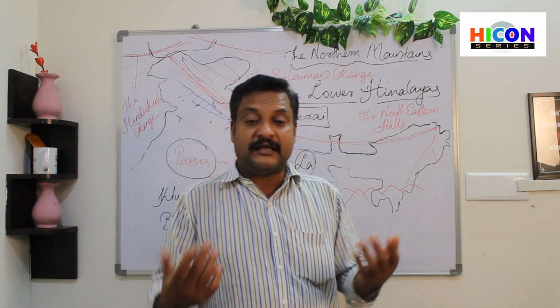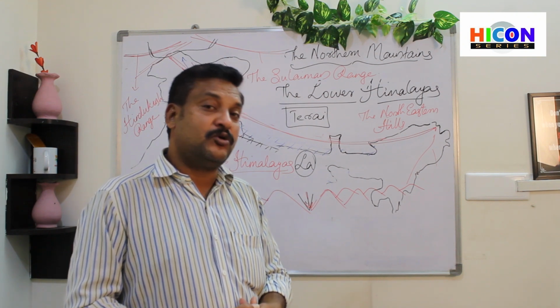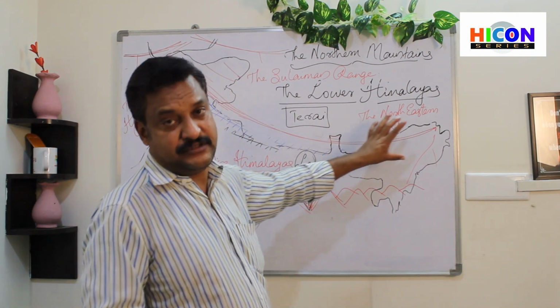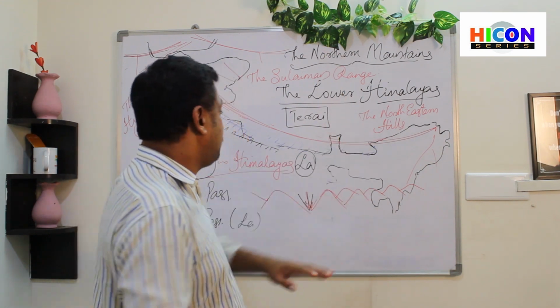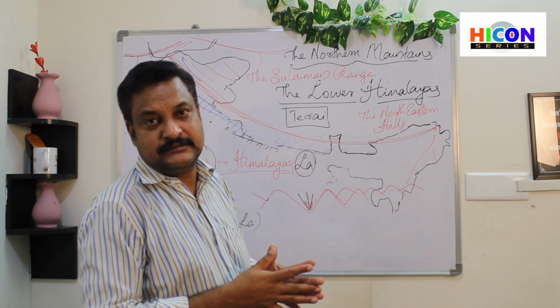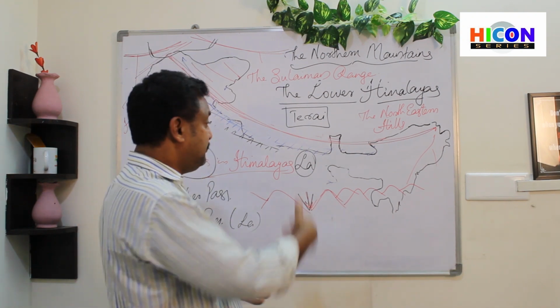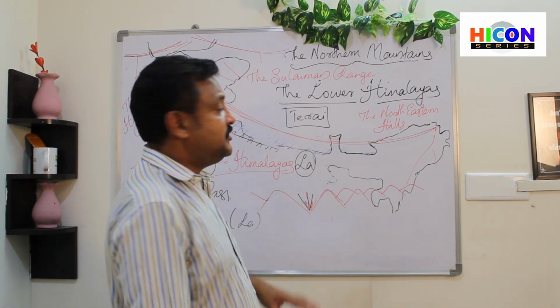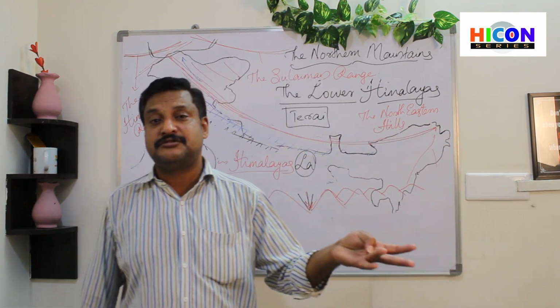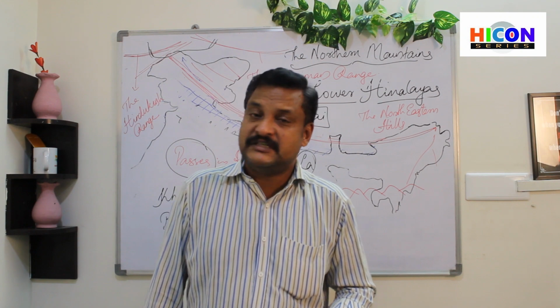Sheep rearing and cattle rearing are among the major occupations in this region because agriculture is not possible here. Agriculture is possible only in the lower Himalayas, and that too to an extent, not completely, and from the plains. In the lesser Himalayas we have seen orchards like apple, pear, peach, lychee and all, isn't it?